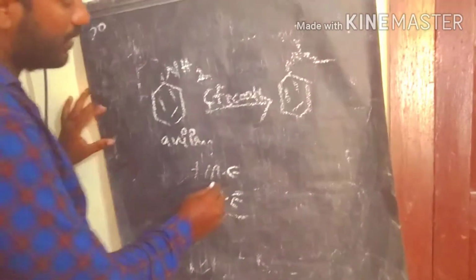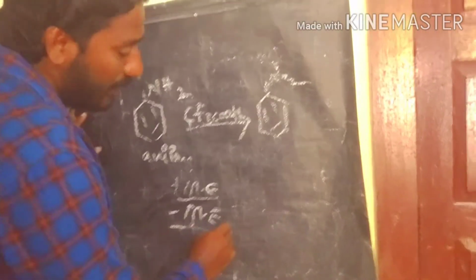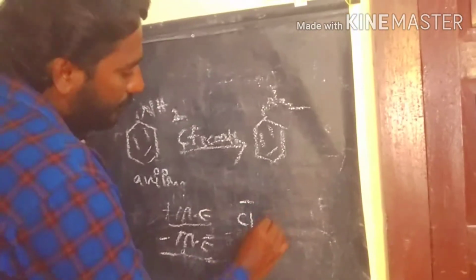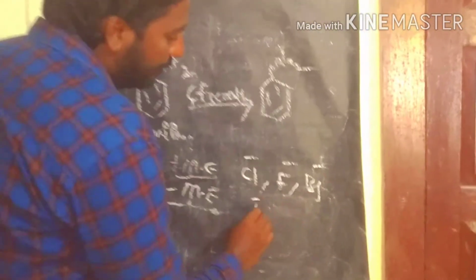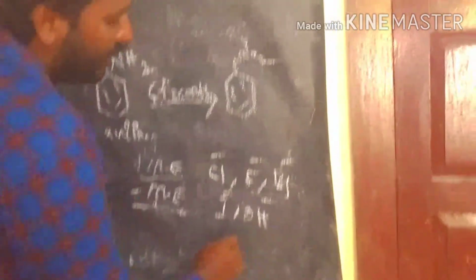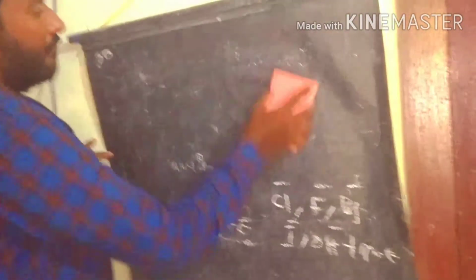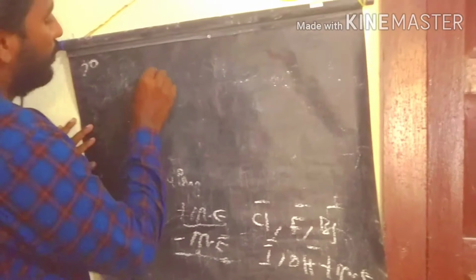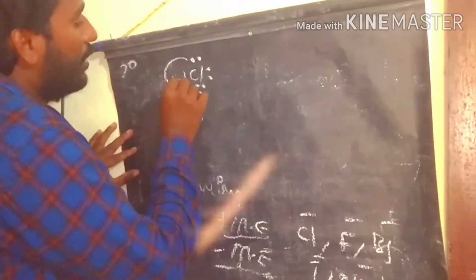For example, the plus Me group we call a plus mesomeric effect group, and the minus Me group we call a minus mesomeric effect group. The halogens like chlorine, bromine, and iodine, and OH, act as plus Me groups. That means they donate electrons to the ring. For example, take chlorobenzene or phenol. In these, the plus Me groups are present. The chlorine has pairs of electrons, and it is easily donating to the ring.